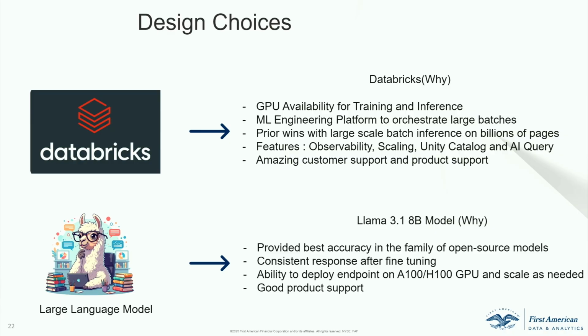And the other key features that we included, one is obviously observability, right? So you know how much GPU utilization is happening. Scalability is very important for us, primarily when we deploy the inference model. For us to scale from one GPU to 4 GPUs, it takes us less than 30 seconds, right? So that is very important for us. And Databricks was the only engineering platform that would help us scale that quickly in that short time, right?